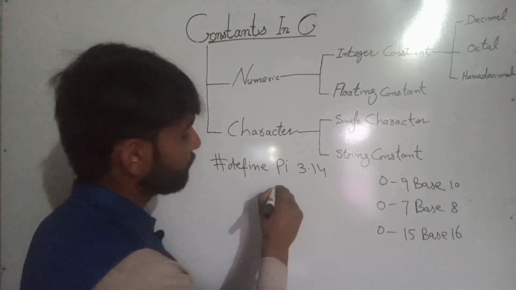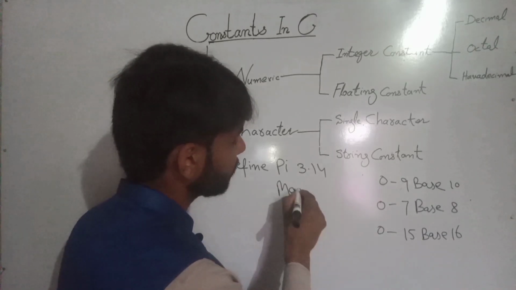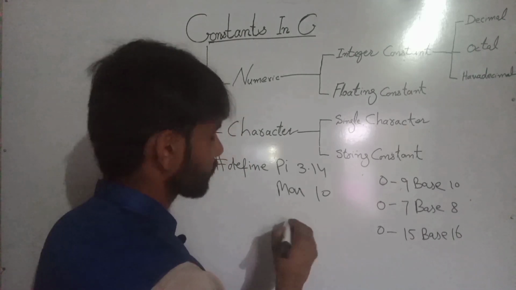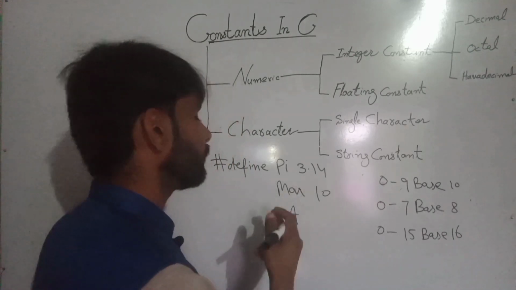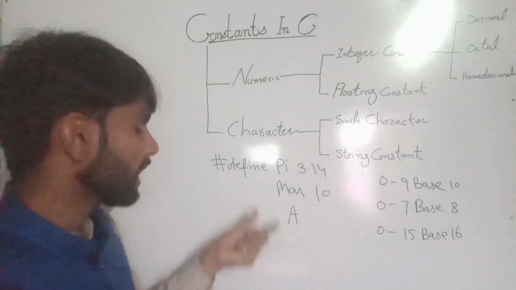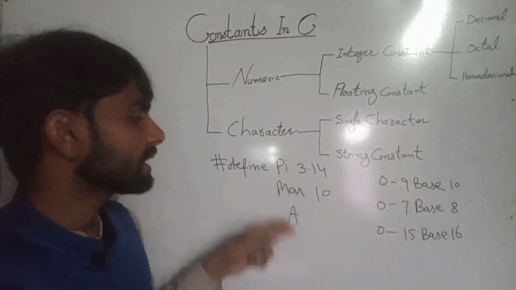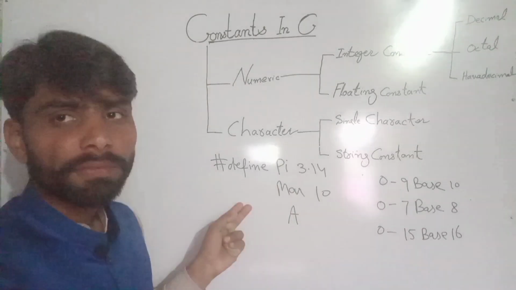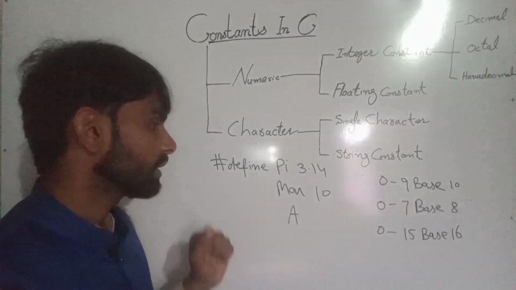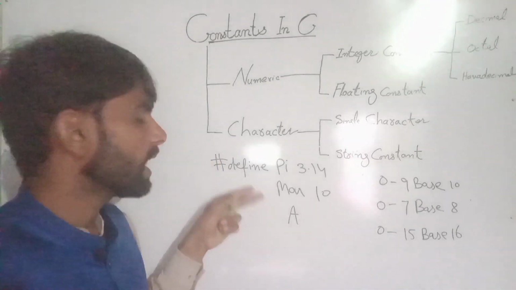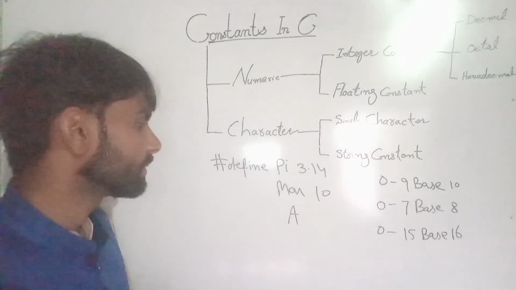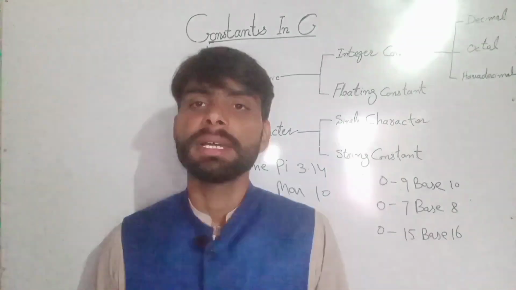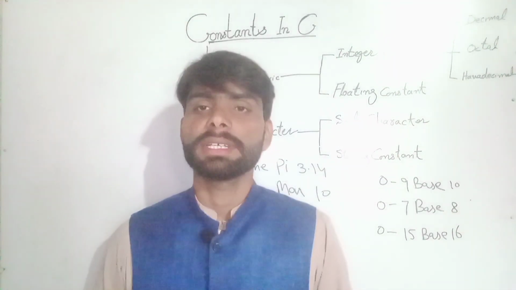So if we write MAX here as the variable name, and we write 10 or any value, any variable can be used here to distinguish the meaning of this variable. So this is the pattern to write a symbolic constant, written right before main, after the header files. So this is about the constants that are used in C language.